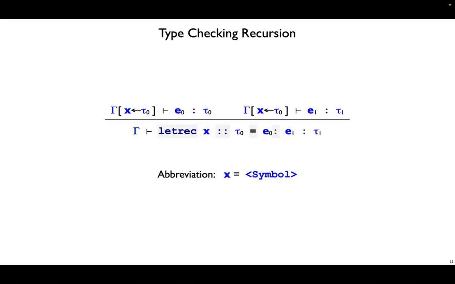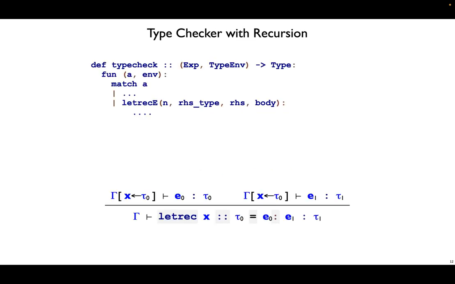The new part comes with type checking. Here's the typing rule we want for a letrec. And the key here is that we extend the environment with x bound to tau 0 in both cases of type checking. First, we type check that E0 right-hand side expression in an extended environment. We need to make sure that this E0 has type tau 0. Second, we check the body expression, and we use the same extended environment for that. And the body needs to have type tau 1, in which case we can conclude that the whole letrec has type tau 1.